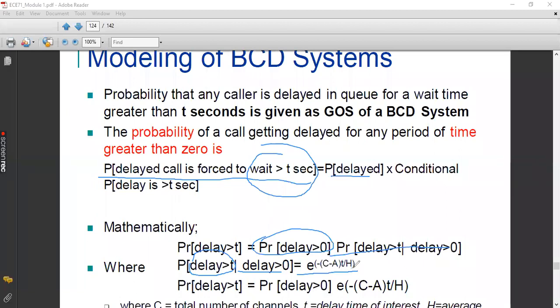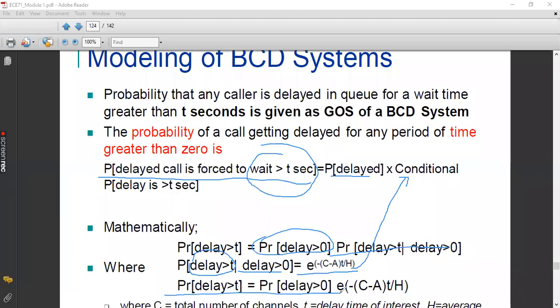Once you get this conditional probability, you substitute it over here, so that the conditional probability multiplied by the probability of delay gives you the total probability of delaying a call, that is, making that particular call wait for more than t seconds.